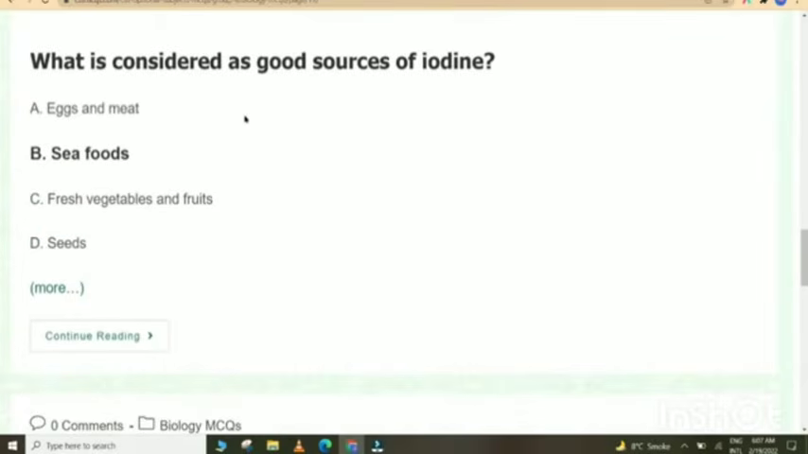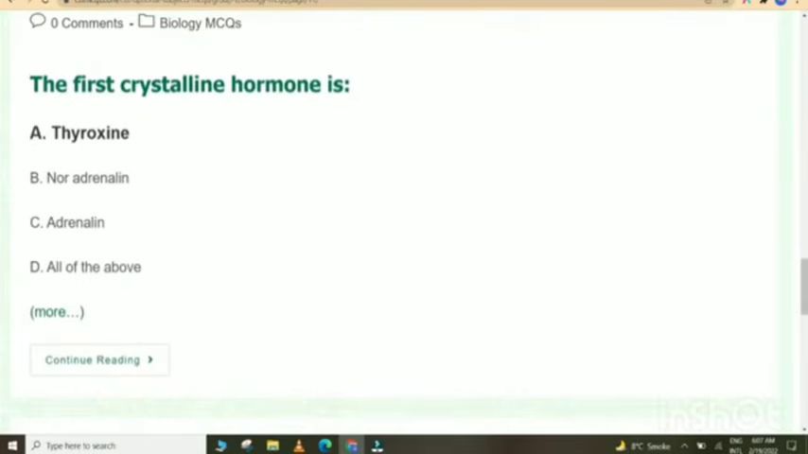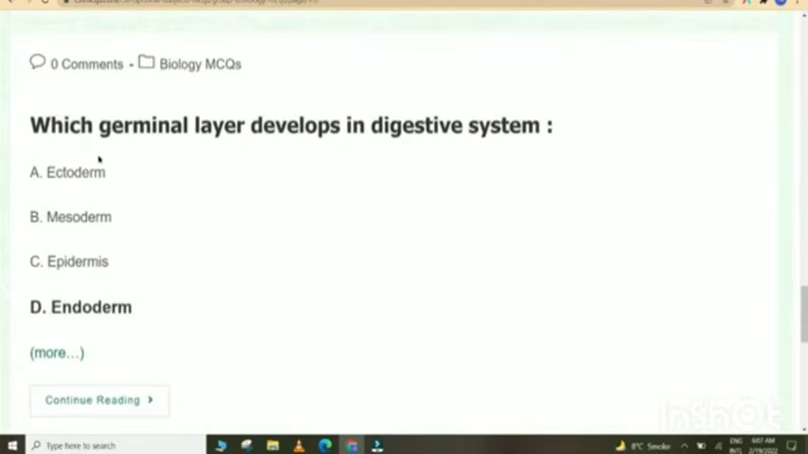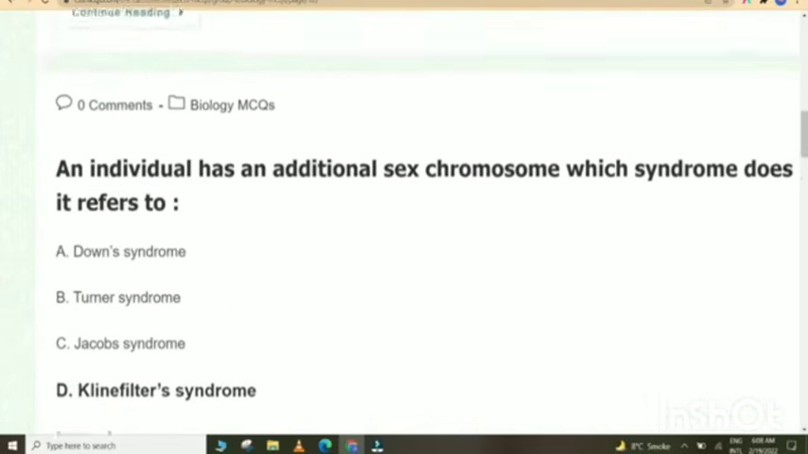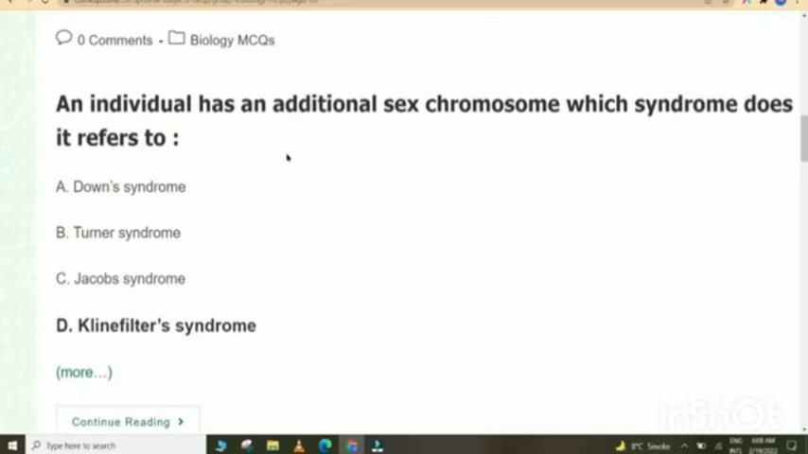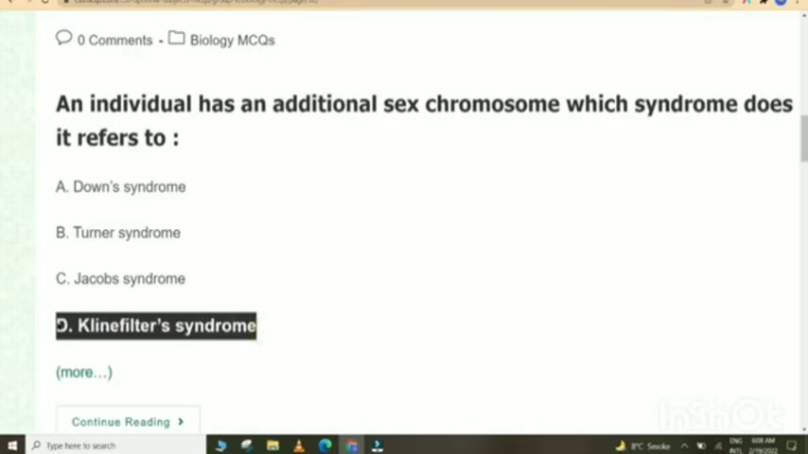What is considered as good sources of iodine? Seafoods. The first crystalline hormone is thyroxine. Which germinal layer develops into the digestive system? Endoderm. Smaller the animal, more the rate of respiration. An individual has an additional sex chromosome. Which syndrome does it refer to? Klinefelter's syndrome.